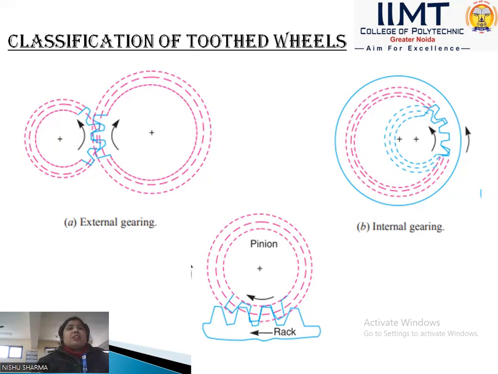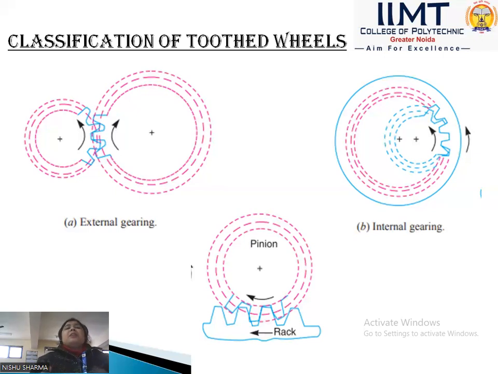Now we will discuss the internal gearing, shown in this diagram. Internal gearing means the gears of two shafts mesh internally with each other. In internal gearing, the larger of the two wheels is called the annular gear and the smaller one is called the pinion.